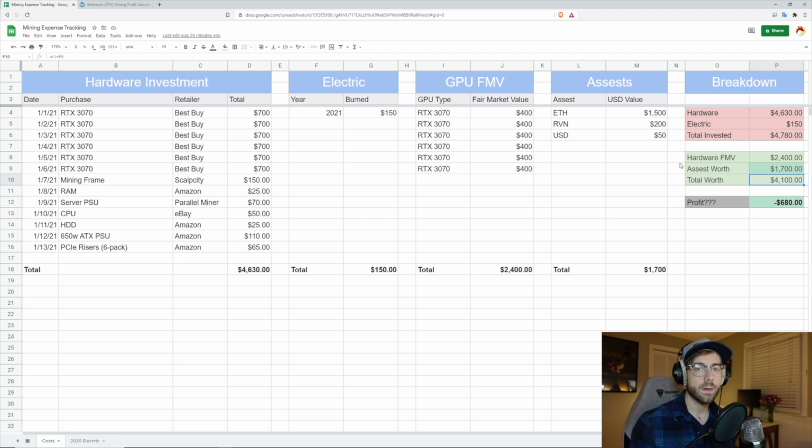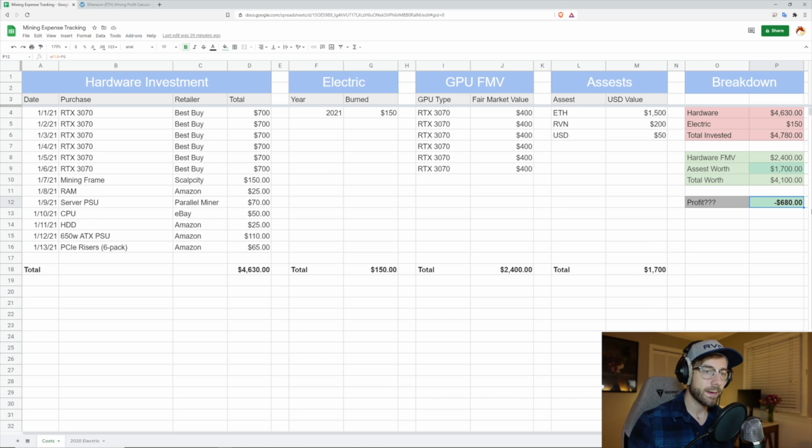So then we take those two numbers. We take the number of USD that you invested, and we subtract out the total worth of everything that you have. And that's going to give us our profit. You can see right now that difference is negative $680. So if I just liquidated everything and walked away from this, I would be out $680.